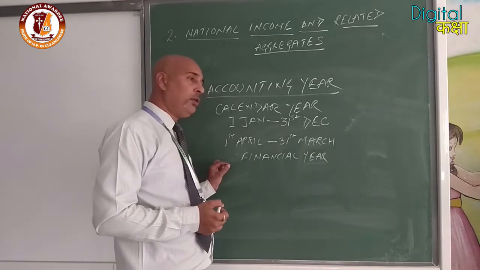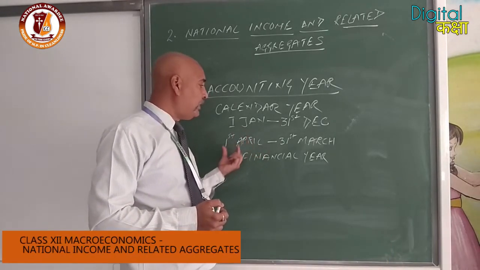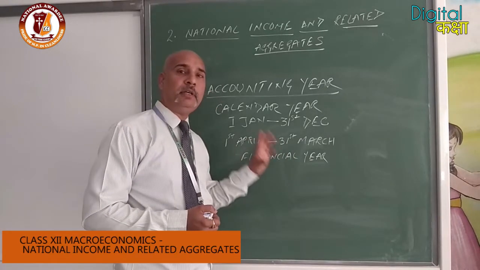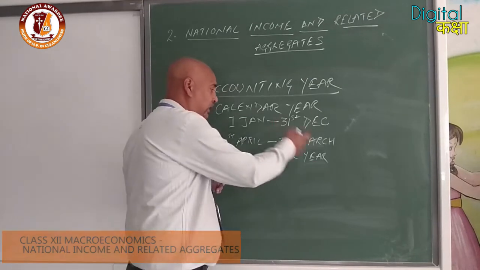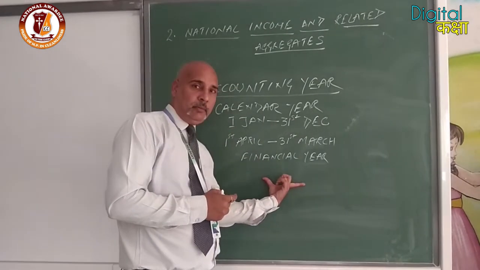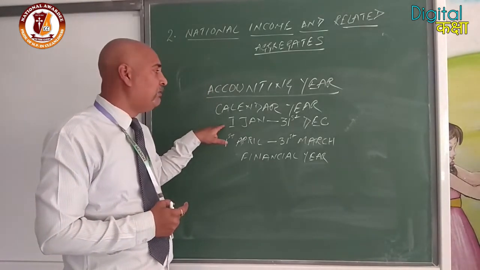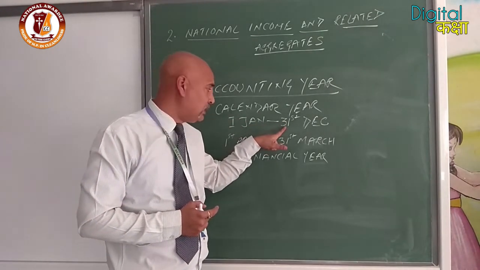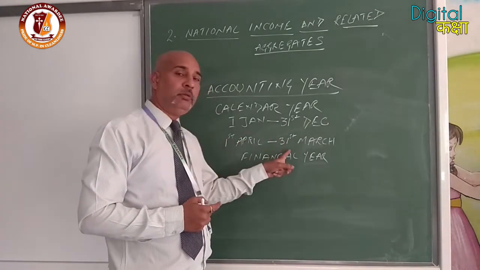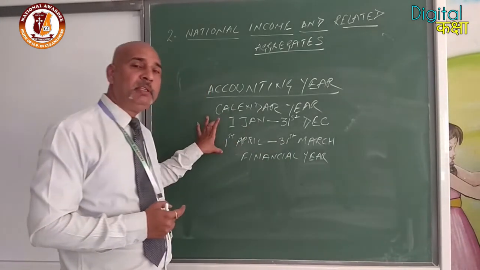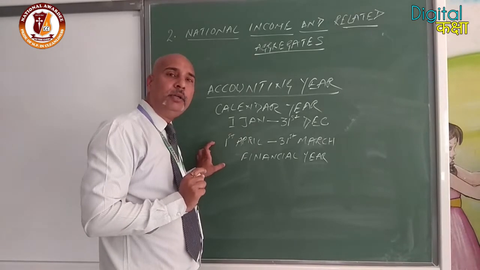For India, we take those transactions which take place from 1st April to the next 31st March. Many countries also follow the calendar year from 1st January to 31st December, but in the context of India we take 1st April up to 31st March. Basically, all the transactions which take place in a year is the accounting year.